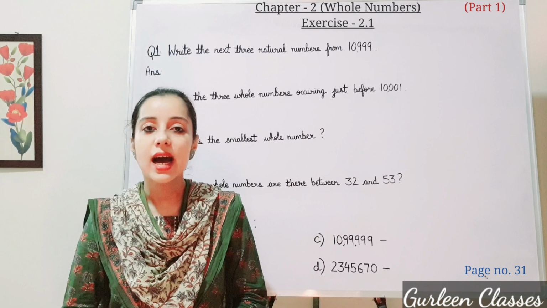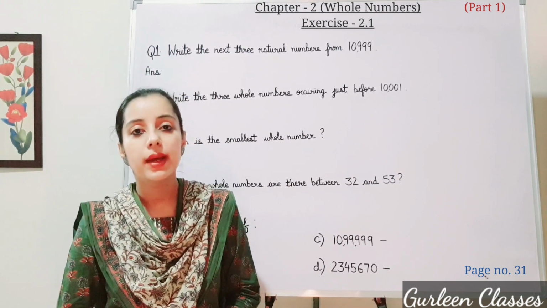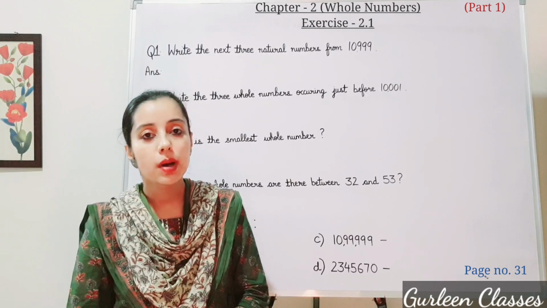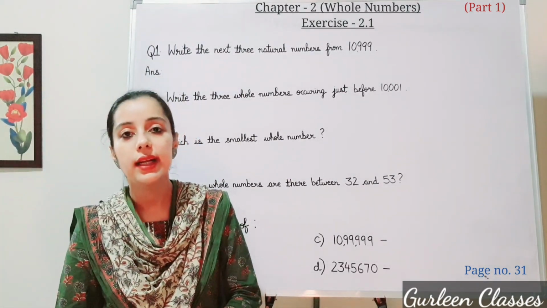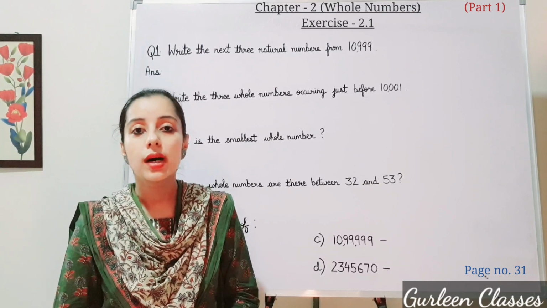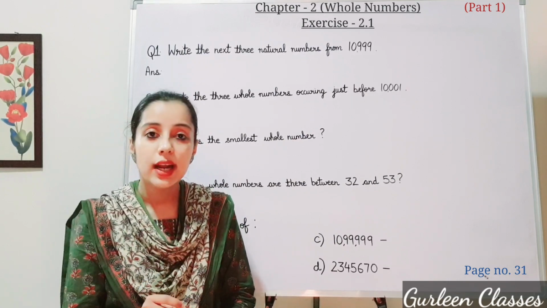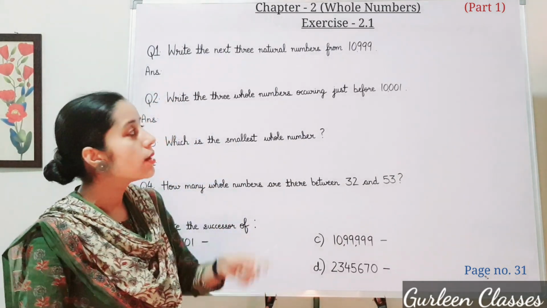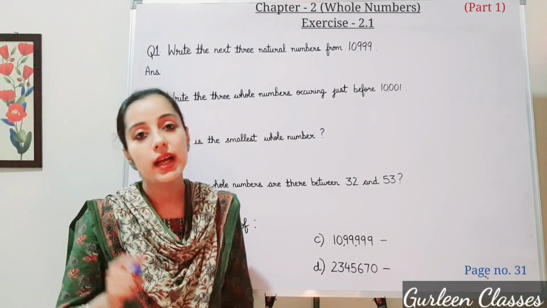So now let us start with exercise 2.1. Students, open your maths NCERT book, page number 31. Question number 1. Write the next three natural numbers from 10,999. Students, whenever you read the number, by putting commas, it becomes very easy. In your books, commas are not placed. So here I have placed the comma. Number is 10,999. We have to write the next three natural numbers.